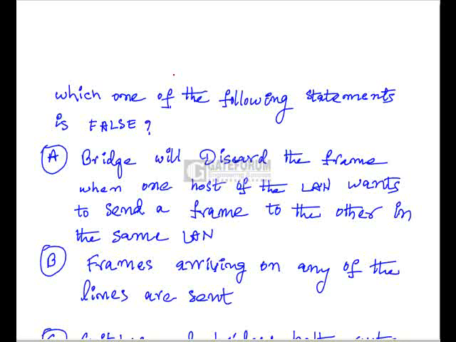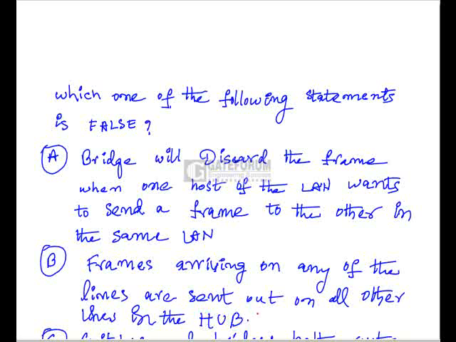We need the false statement. Option B is: frames arriving on any of the lines are sent out on all other lines in the hub.